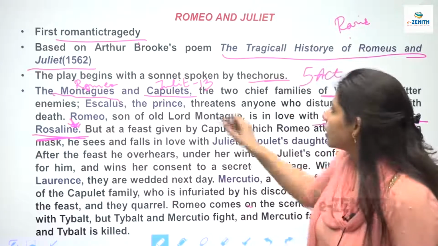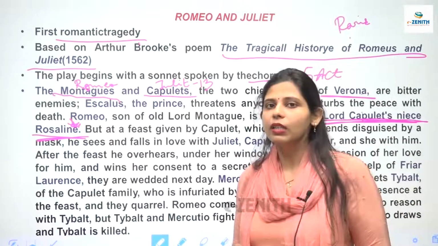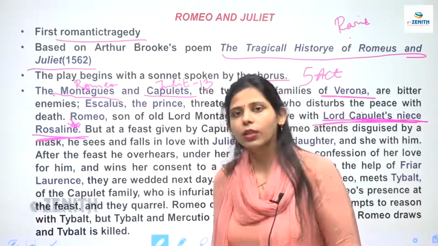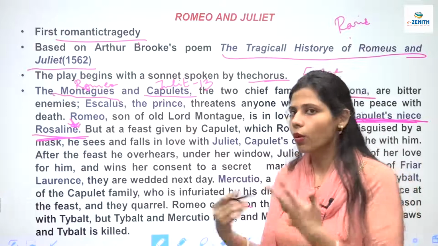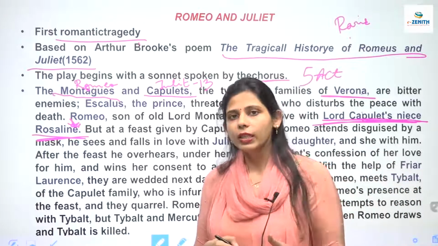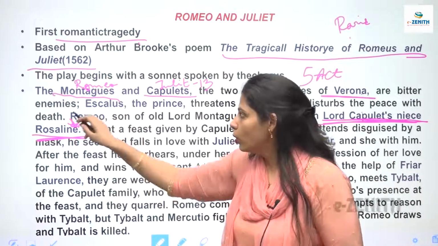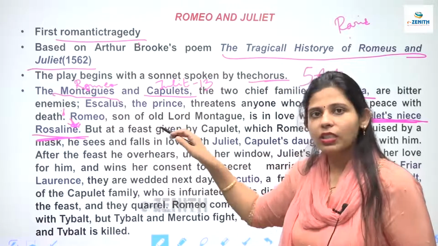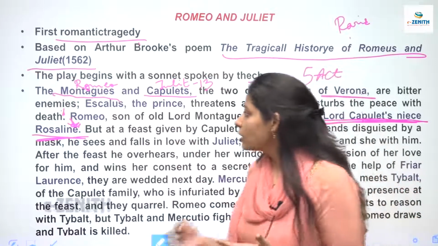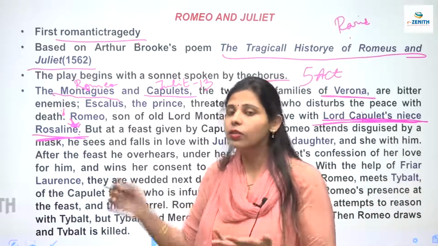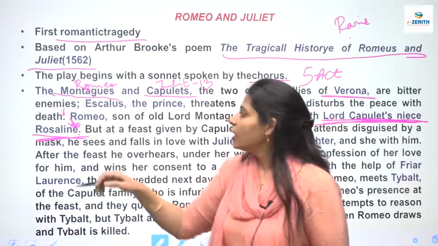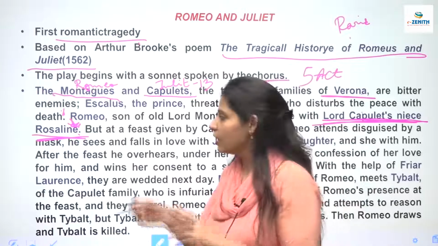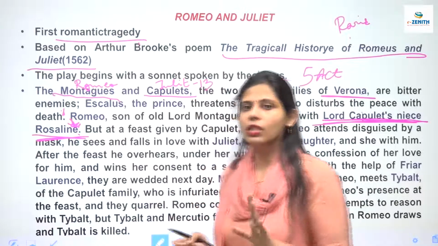So what happens, इनके घर पे, कैपुलेट्स के घर में, there is this party which is going to happen, a big feast which is going to happen. And Rosalind, being the cousin of Juliet and the niece of Lord Capulet, will also be there. So in order to meet her and see her there, this Romeo crashes the party of Capulets. Although Capulets इनके दुश्मन हैं, but just in order to meet Rosalind there and to see her and to woo her, Romeo दुश्मनी के बावजूद भी ये वहाँ जाते हैं पार्टी में and he crashes the party. वहाँ जाके Rosalind से मिलना चाहते हैं.